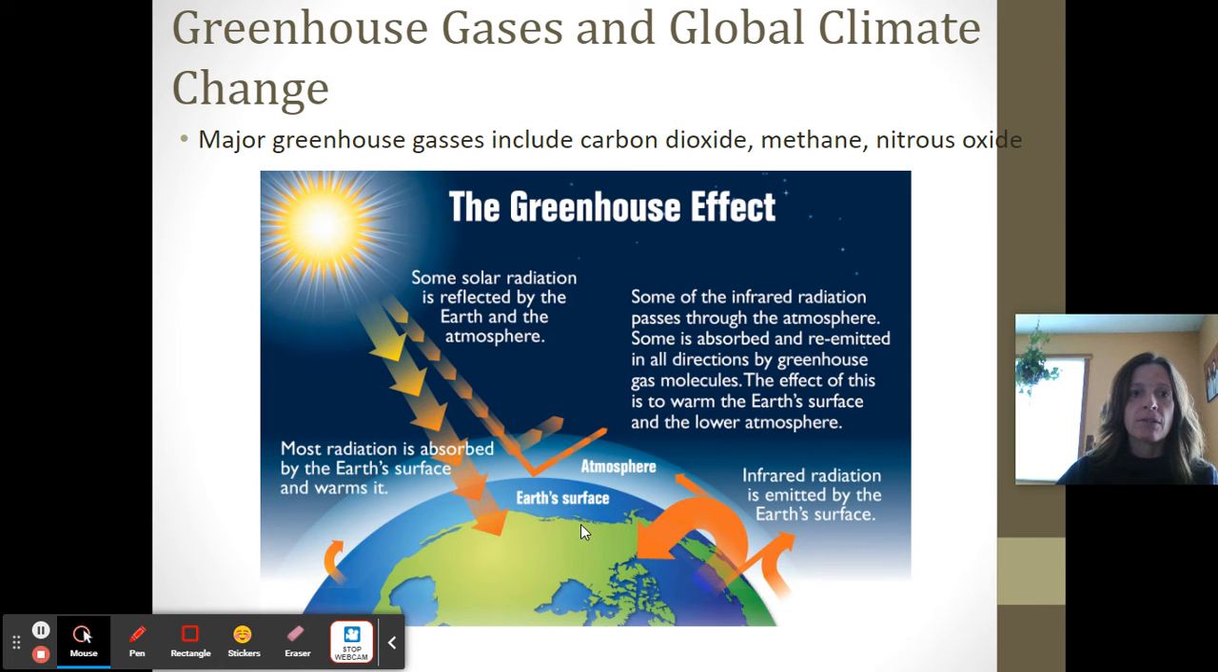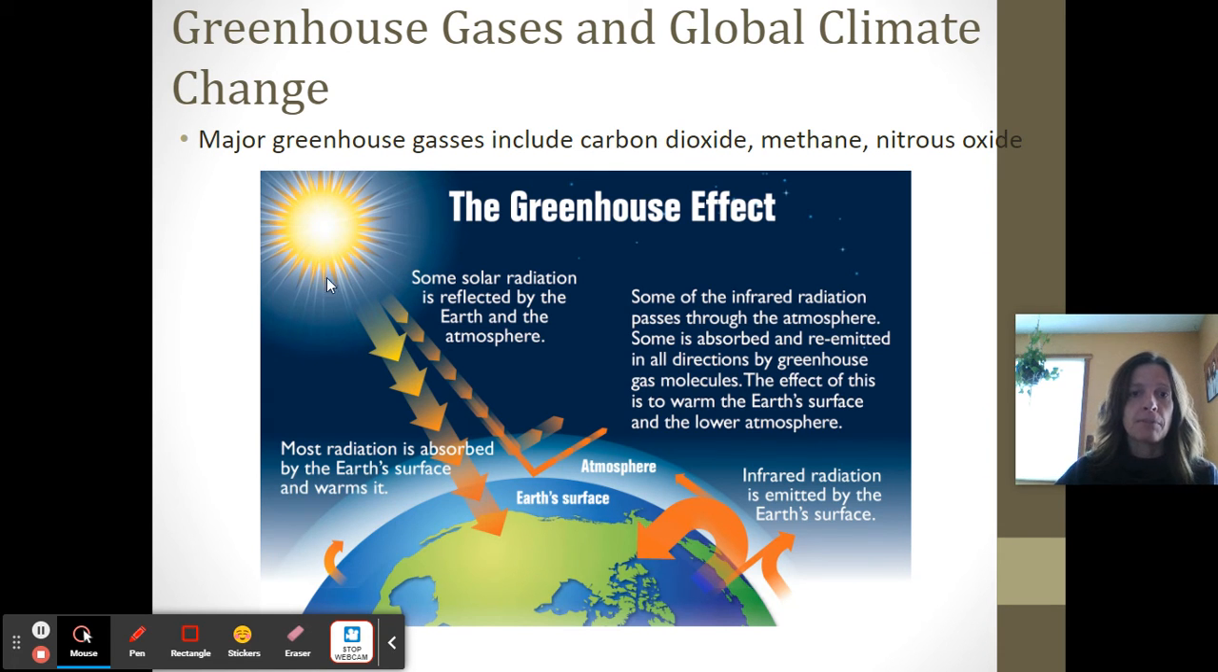So the greenhouse gases include carbon dioxide, methane, nitrous oxide, and then some other ones. And so the greenhouse effect is actually a good thing. It allows us to live on the planet, because if we didn't have it, then our planet would be super hot during the day and freezing cold at night, and nothing would be able to survive.